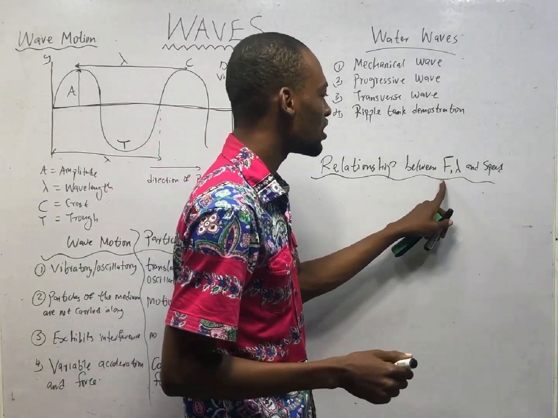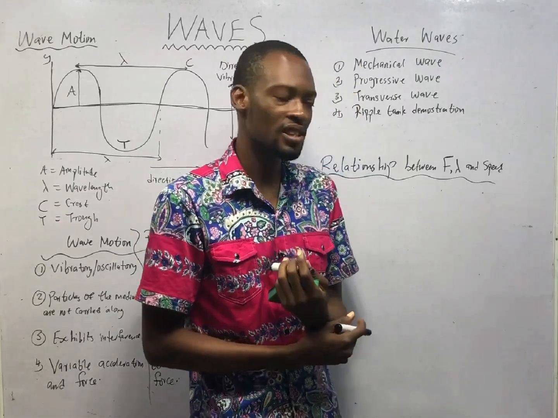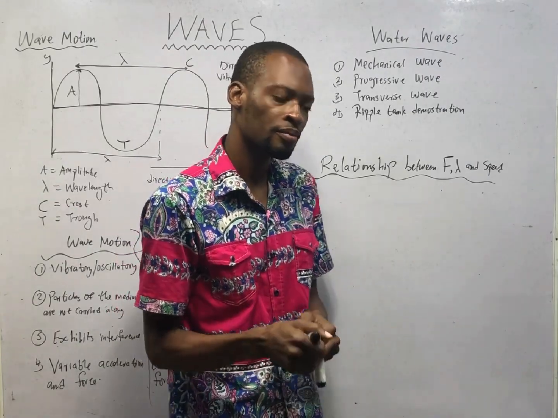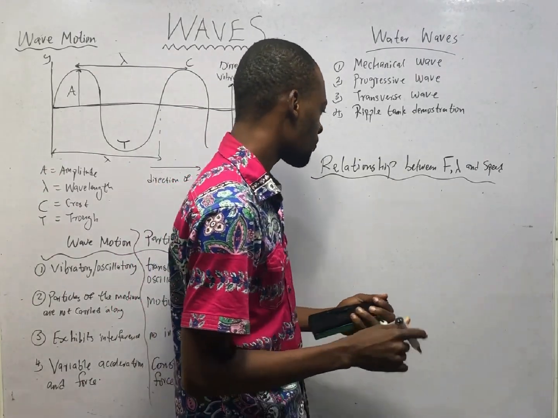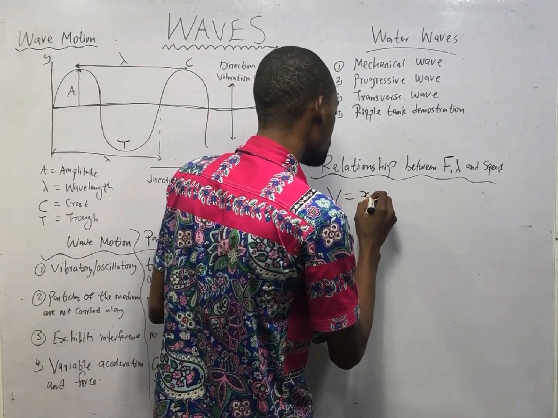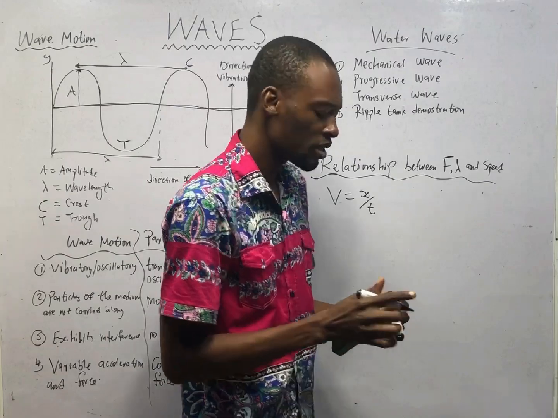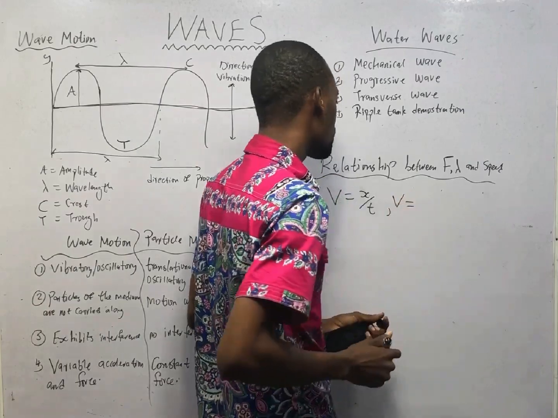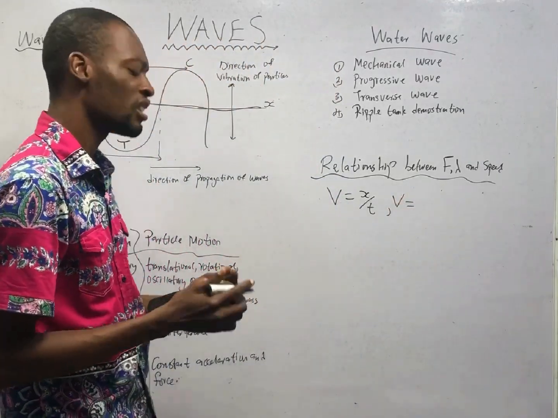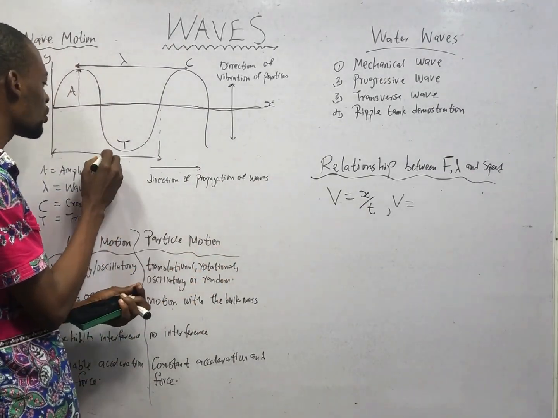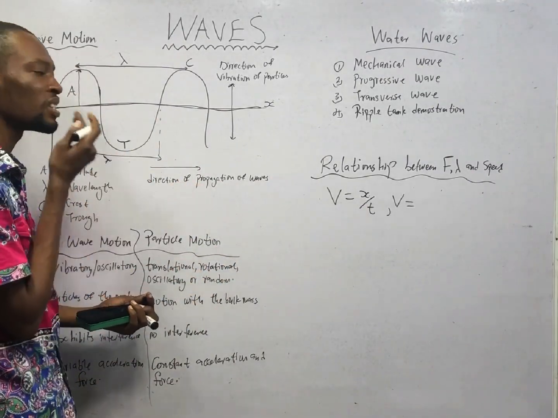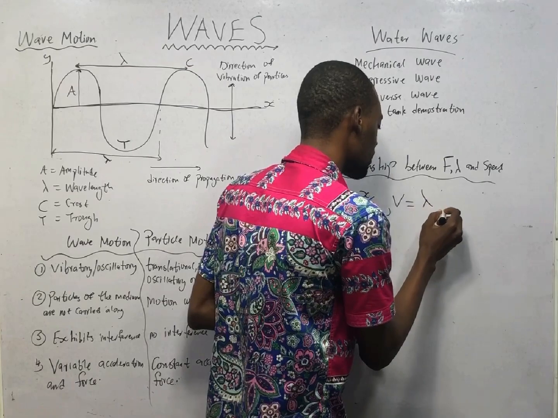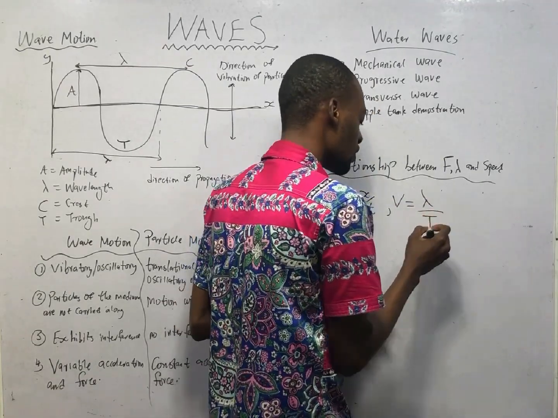Let's see the relationship between frequency, wavelength, and speed. We know what frequency is, we know what wavelength is, we know what speed is, the velocity of waves. Take note that velocity is equal to displacement over time. Velocity is displacement over time. Now, displacement is simply distance traveled in a specified direction. So we can take the wavelength of a wave to be the displacement or the distance traveled, as you can see. So the wavelength is lambda and T is capital T, which is period.